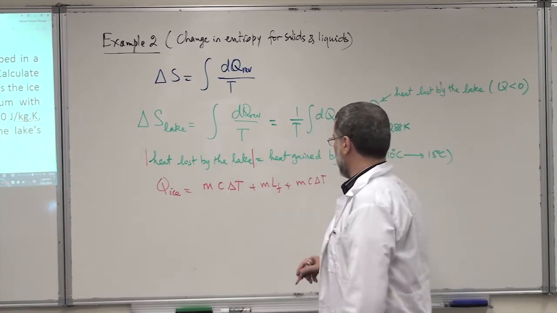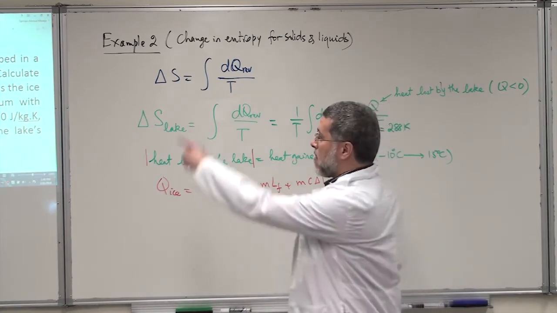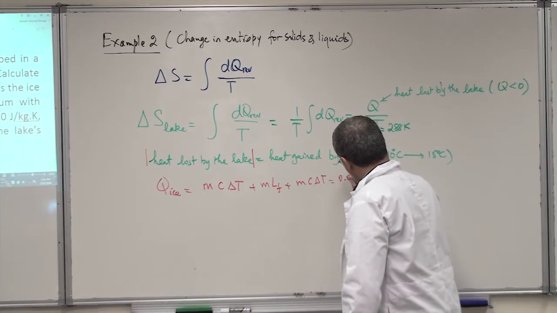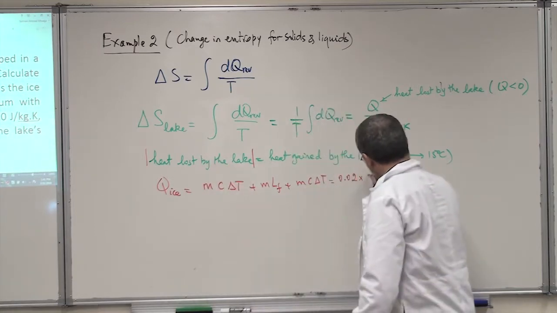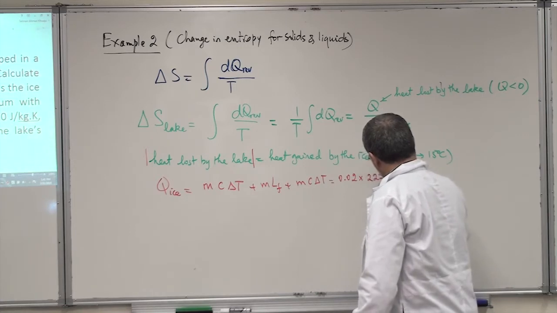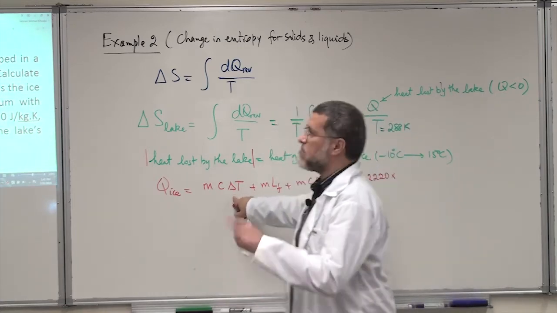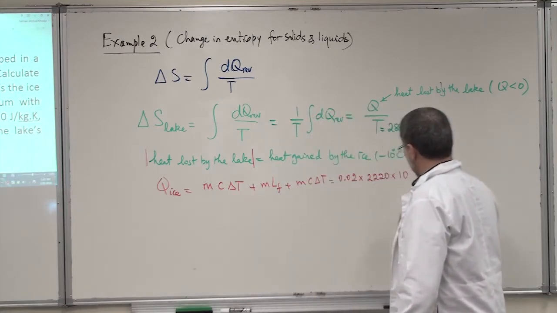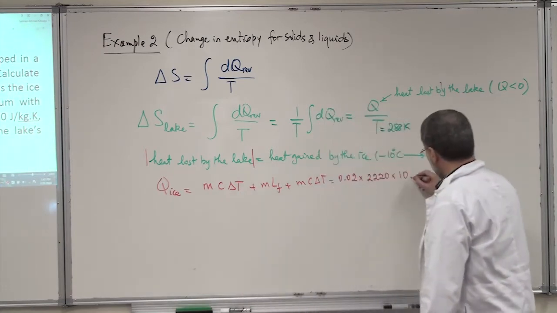But let's put the numbers in now and calculate this. So this will be the mass of ice, 0.02 kilogram, times the specific heat of ice, which is given to you, 2200, times delta T here, it will be 0 minus 10, which is equal to 10. Remember, T final here is 0, and T initial is minus 10. So final, which is 0 minus 10, will give you 10 here.